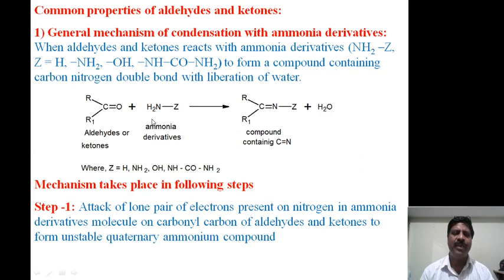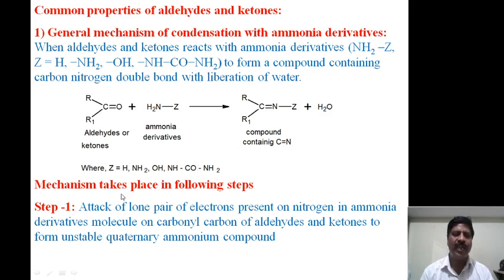Now this is the reaction of aldehydes and ketones with the ammonia derivative. Here only a water molecule is liberated. This is the imine compound, a compound containing a carbon-nitrogen double bond, and this is the final product. This is called the condensation reaction of aldehydes and ketones with ammonia derivative, where Z is equal to H or NH2, OH or NHCONH2. These groups will be there.